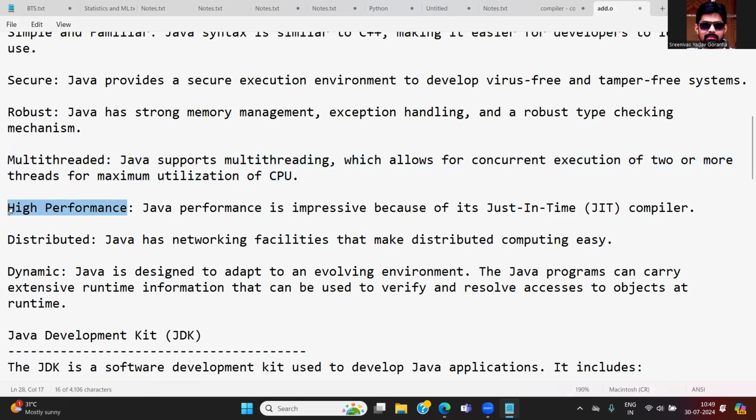And one more thing is high performance. Java performance is impressive because of the JIT compiler. What is JIT? Just-in-time compiler. The compilation is very fast. You compare with .NET, C++, Python, PHP, whatever other programming languages, Java has higher performance. Why? Because of the JIT compiler, just-in-time compiler.